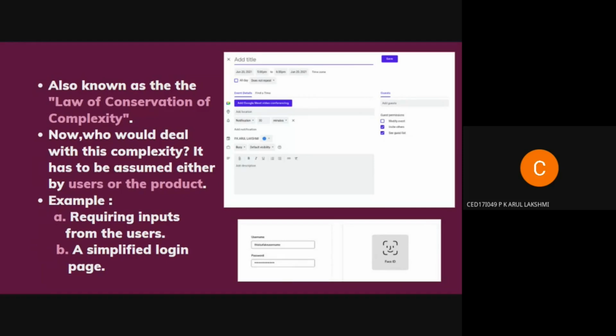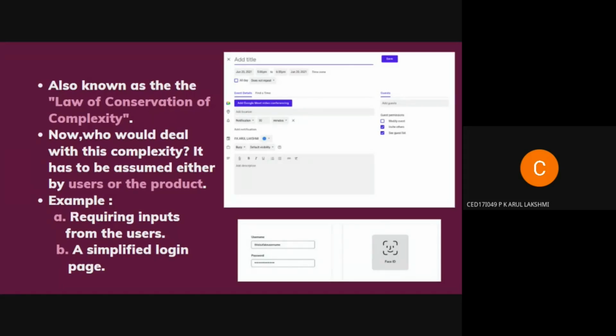If we try to simplify this process by minimizing the number of inputs from the user and create the event at the system level itself, then many things can go wrong, because the system doesn't know when or where the event should be created. So that complexity cannot be reduced.